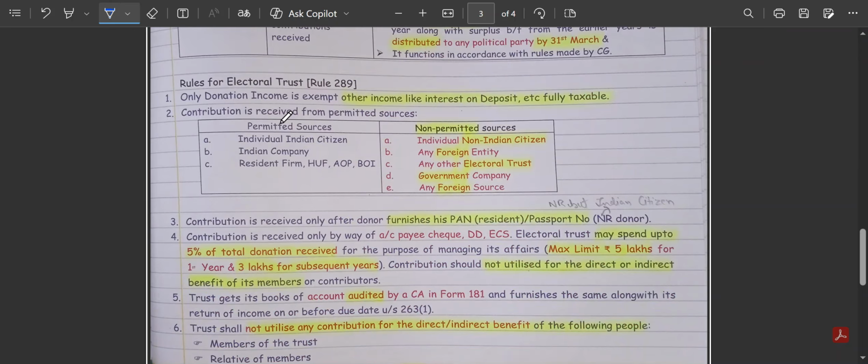Here are those rules. The first one is, they received the donation and they deposited the said amount in a fixed deposit or any other deposit, and they received some interest income. So this interest income will not be exempt, it will be fully taxable under other income.